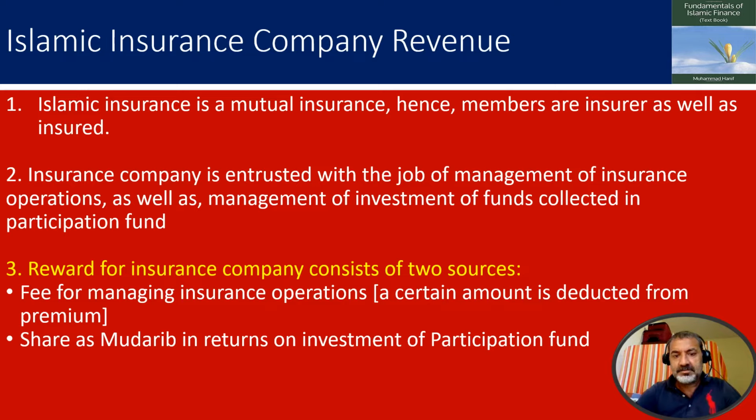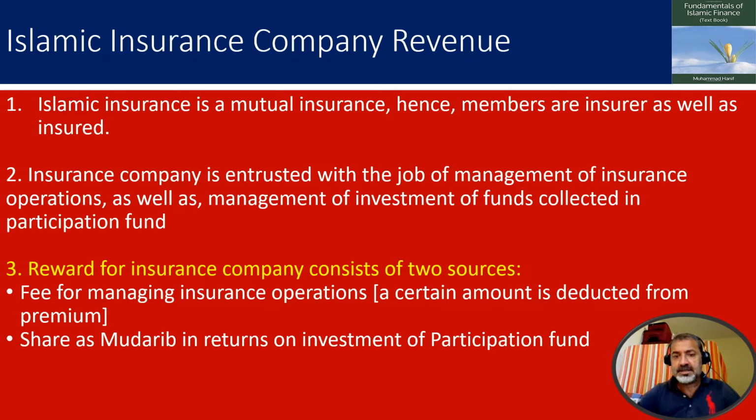Reward for insurance company consists of two sources. The first source is fee for managing insurance operations. A certain portion is deducted from the premium or contribution made by the members. Share as a mudarib in returns on investment of participation fund.